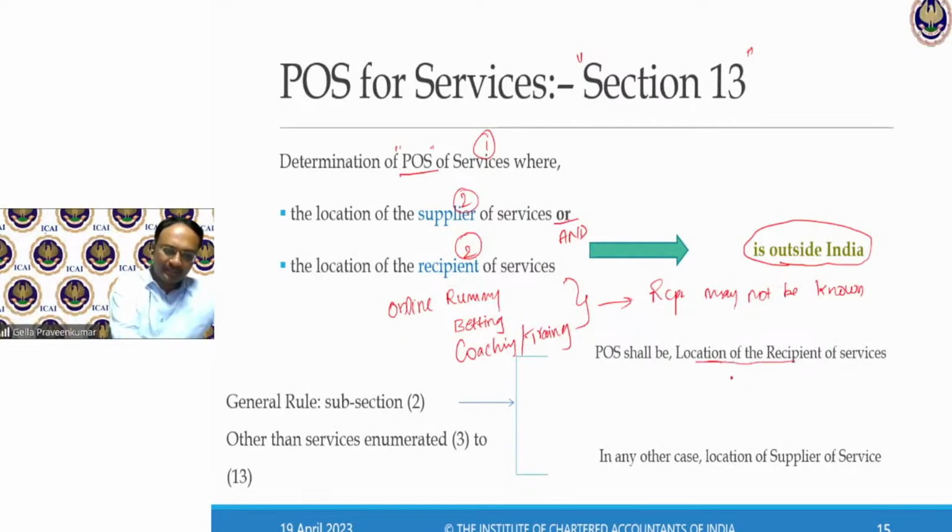Location of the recipient. When will it be the location of the recipient? If it is available. If the location is not available, then the location of the supplier will be my place of supply. This is a general rule.